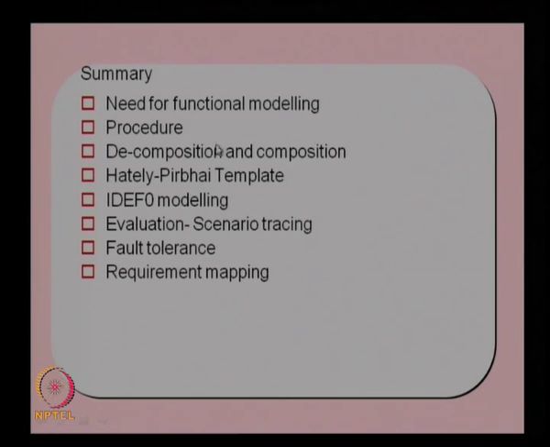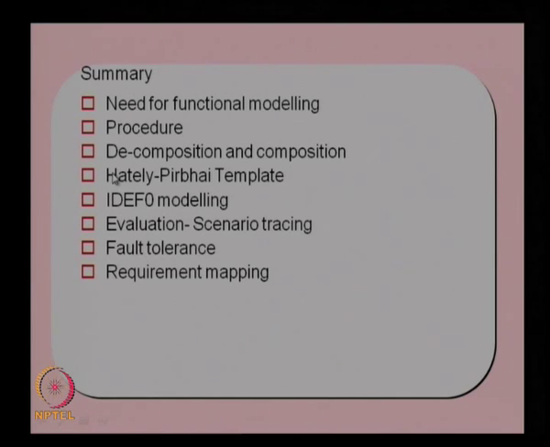Then we discussed the procedure for doing the decomposition, and mentioned that there are many methods, like a top down approach or a bottom up approach. We discussed 2 methods: one is known as the Hartley-Pirbai template, or HP template, and the other is IDEF0 modeling, and these 2 methods can be used for top down decomposition of the functions.